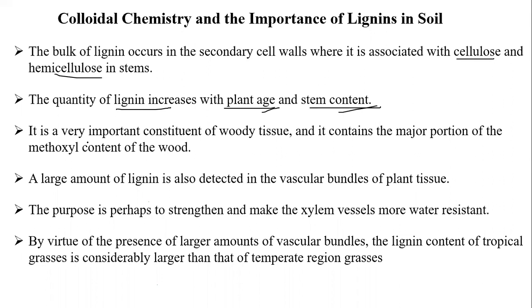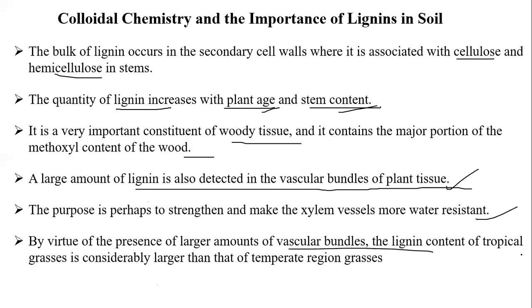So it is a very important constituent of woody tissue, because we have discussed that wood tissues contain a major portion of the lignin content. A large amount of lignin is also detected in the vascular bundles of the plant tissue. Perhaps it strengthens the xylem and makes it more water resistant. By virtue of the presence of a large amount of vascular bundles, the lignin content of tropical grass is considerably larger than that of temperate grasses.